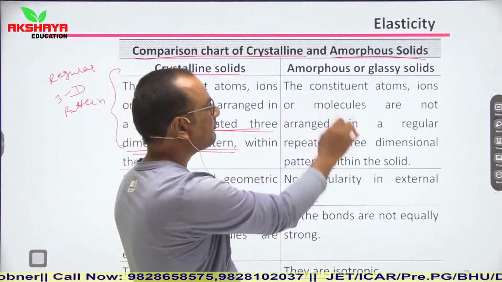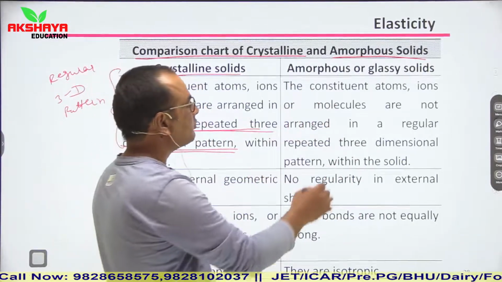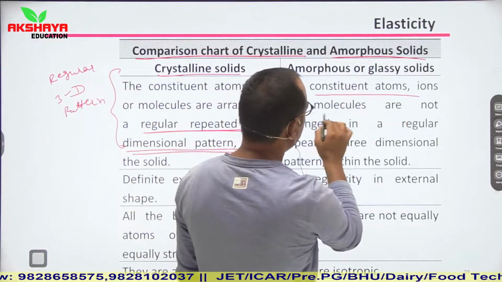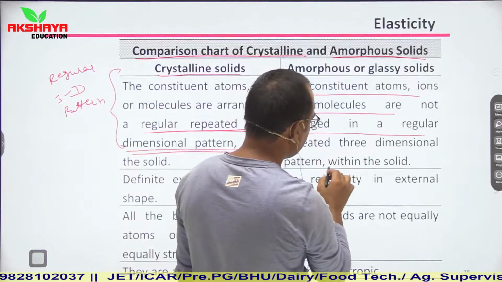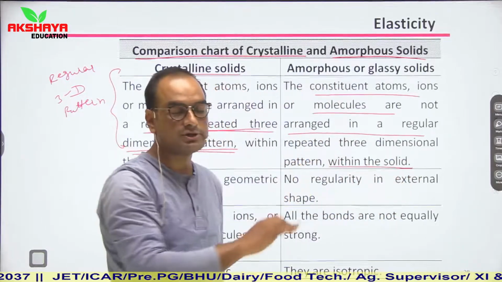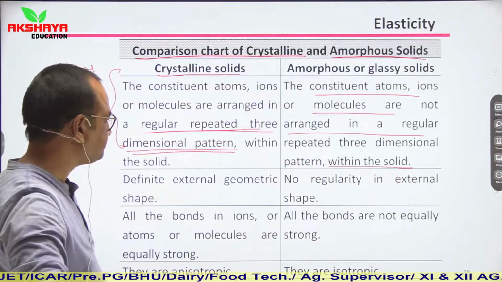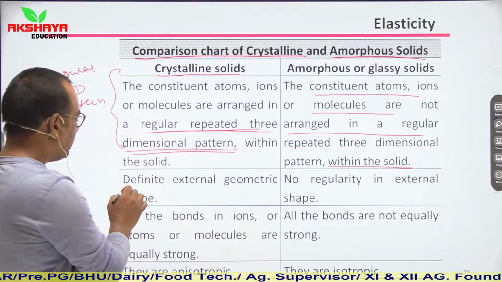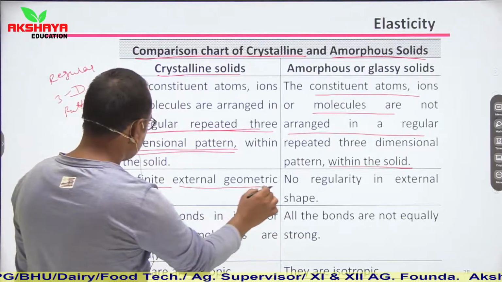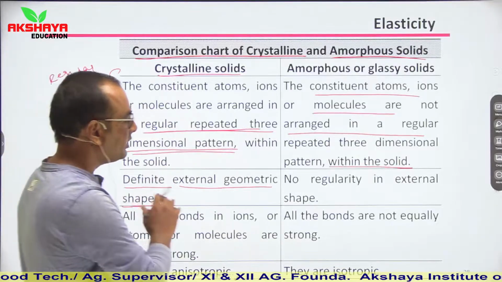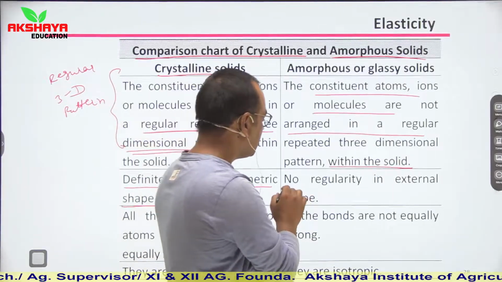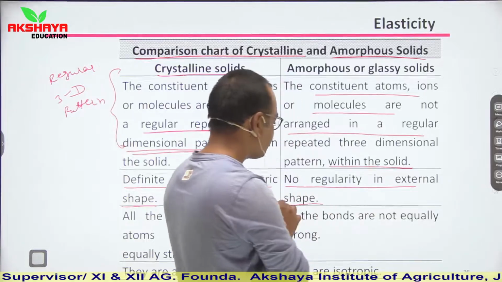While in amorphous or glassy solids, the constituent atoms, ions or molecules are not arranged in a regular repeated 3D pattern within the solid. It means their positions are not fixed. Crystalline solids have a definite external geometric shape, while amorphous solids have no regularity in external shape.